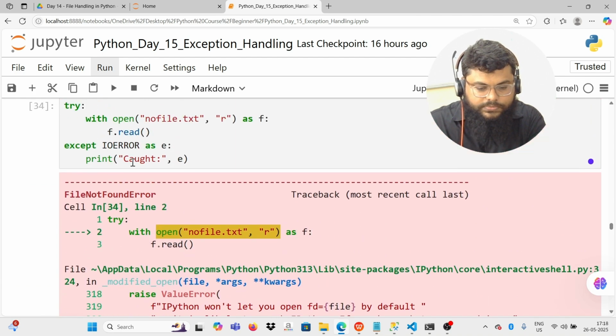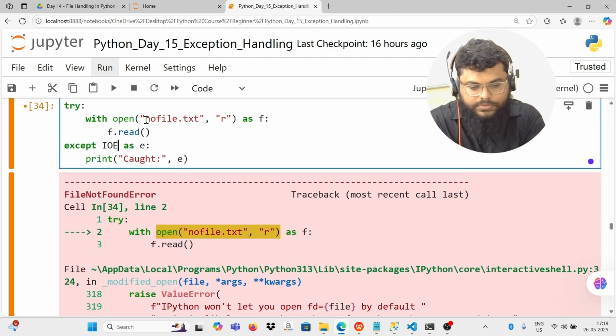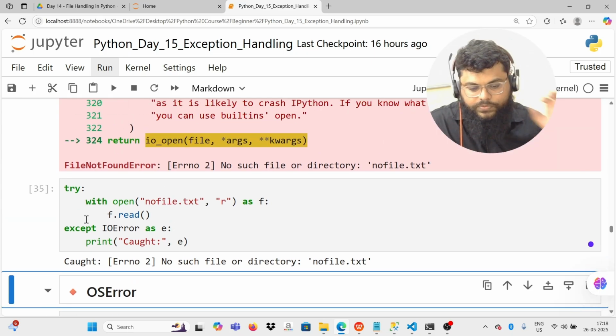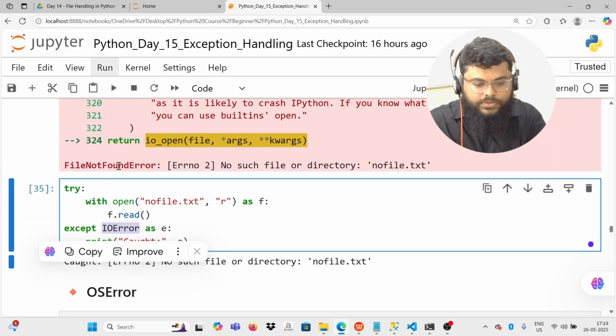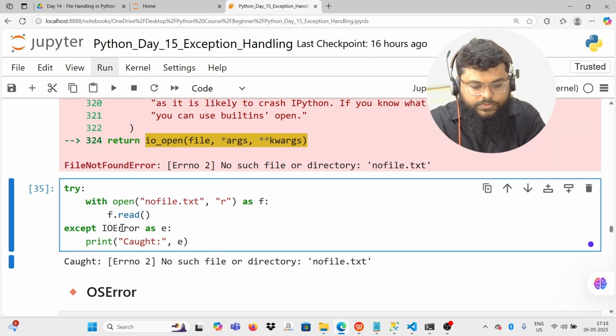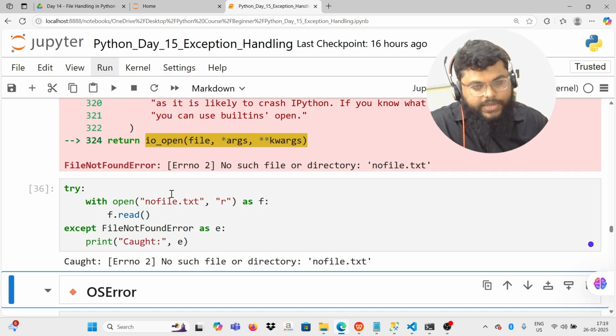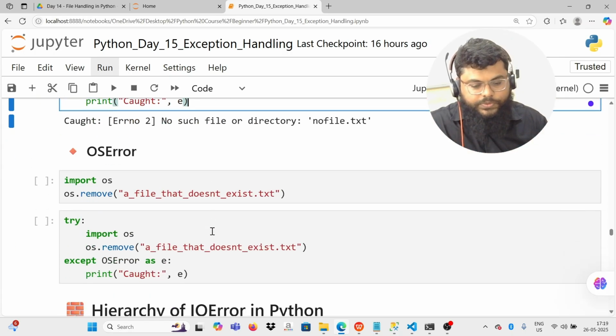Okay, so there is a spelling: IO E-R-R-O-R. It's case sensitive, I have to write it properly. So this will also work, and this will also work. So IO error is the parent exception type of file not found error. So hope this is clear for you.